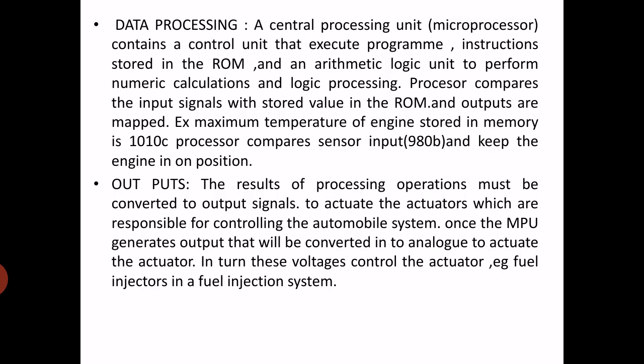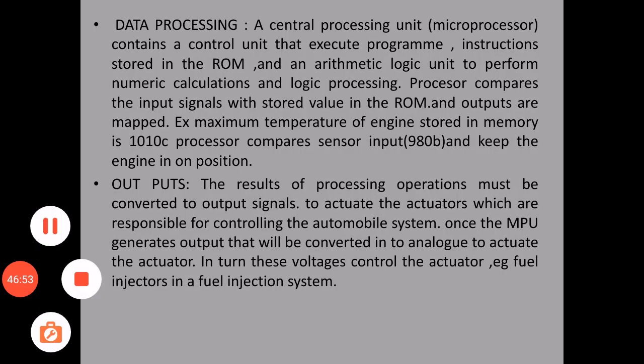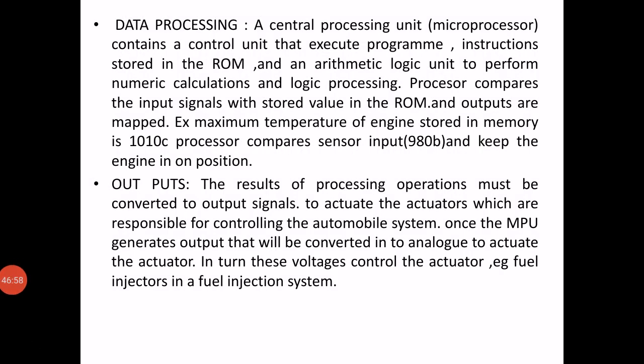Once the MPU generates output, that will be converted into analog to actuate the actuator. In turn, these voltages control the actuator. For example, fuel injectors in a fuel injection system, or a motor in power steering, or a solenoid actuator or shock absorber in a suspension system. So this is how the computer or ECU works in the automobile environment.